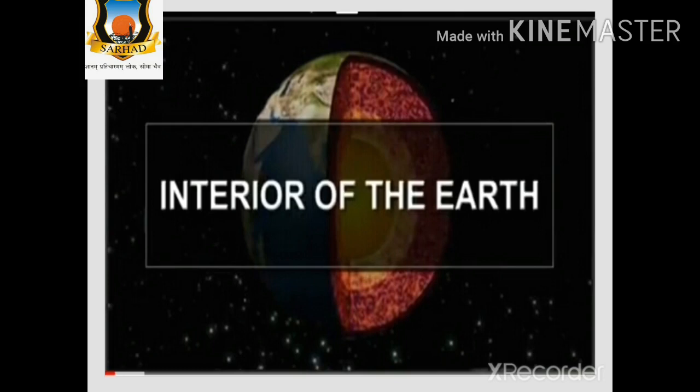How are igneous rocks formed? Do you know how igneous rocks are formed? You have studied in the 7th standard lesson on rocks and rock types. Yes, no? Then how are igneous rocks formed?